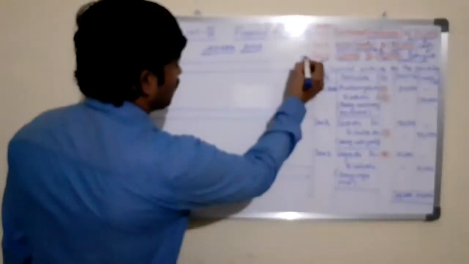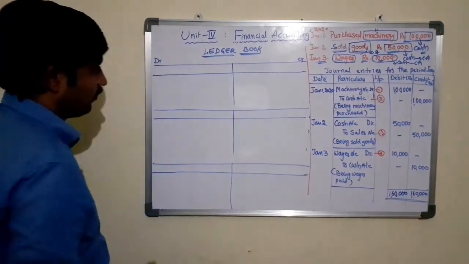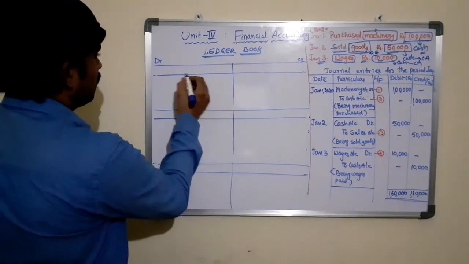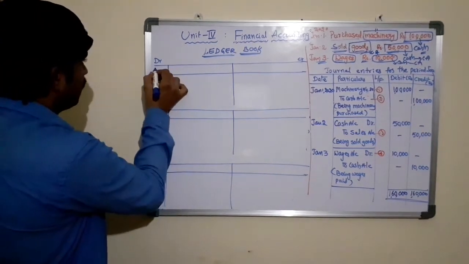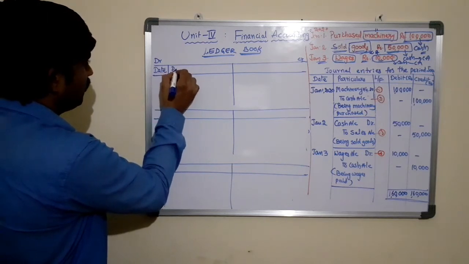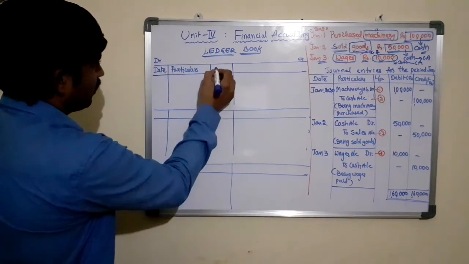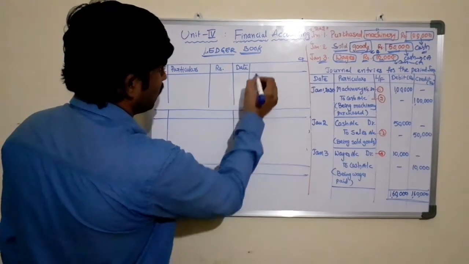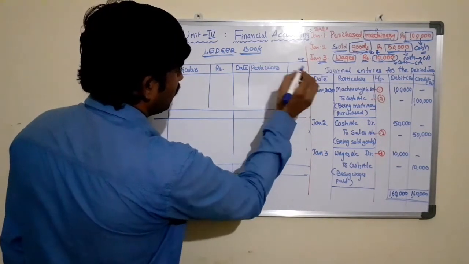And here, every account should be classified into 2 columns, debit column and credit column. We are dividing the entire format into the 2 sides, debit side and the credit side. And debit side of the account classified into 3 columns, date, particulars, amount in rupees. Simply write rupees. Similar manner, credit, date, particulars, and amount in rupees.